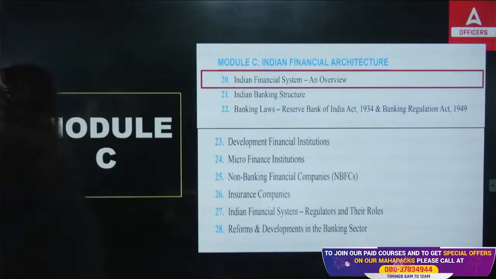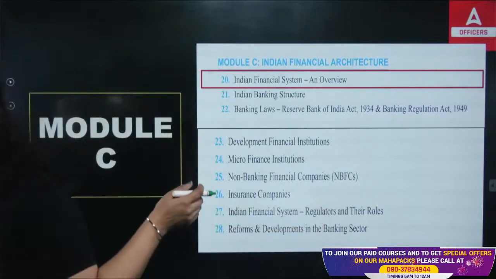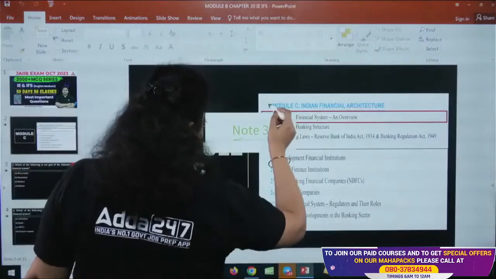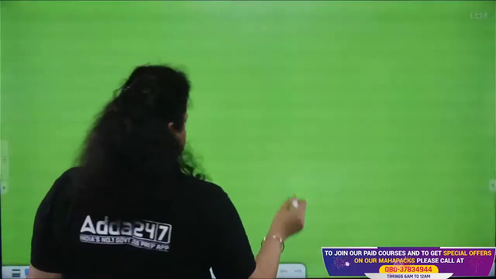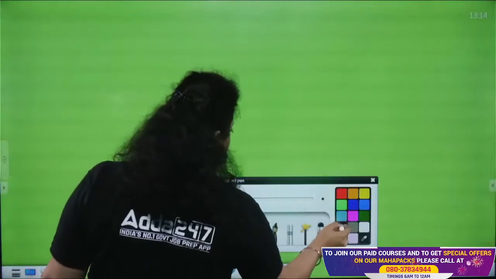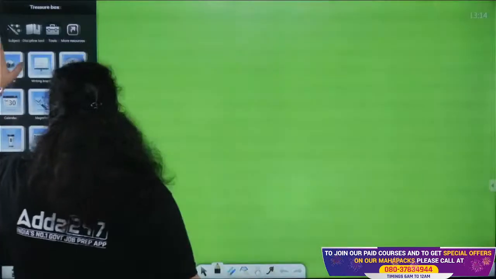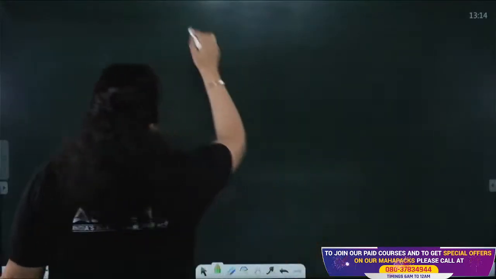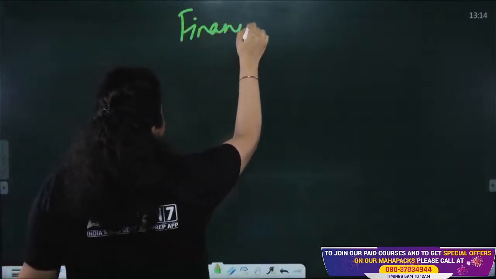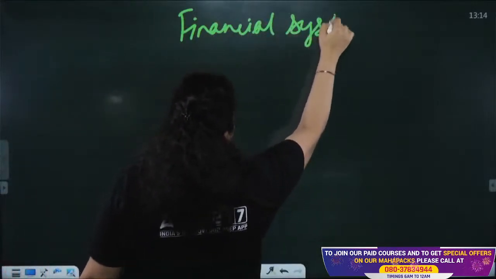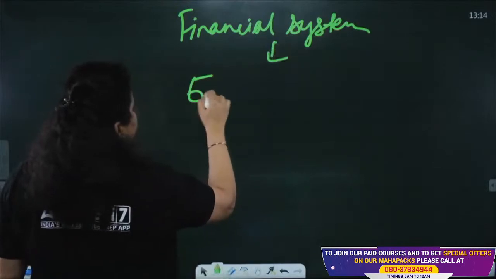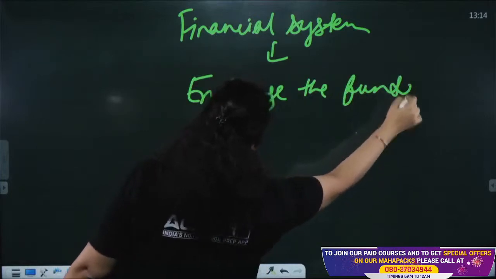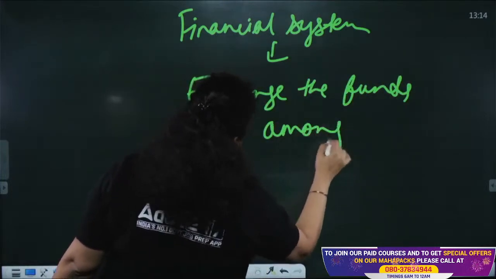If I talk about the financial system, what actually is the financial system? The financial system simply means the system in which funds are exchanged. The system in which we are exchanging funds is known as the financial system. It is the system where we exchange the funds among the persons,